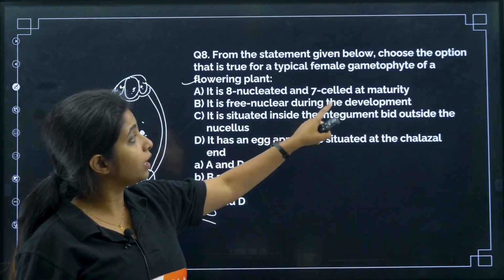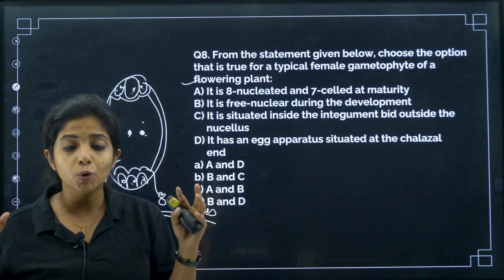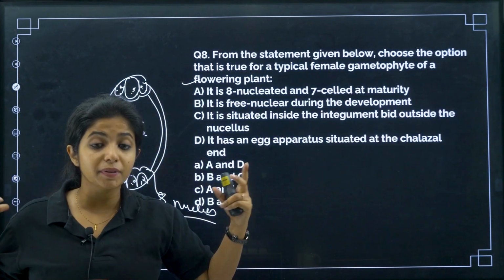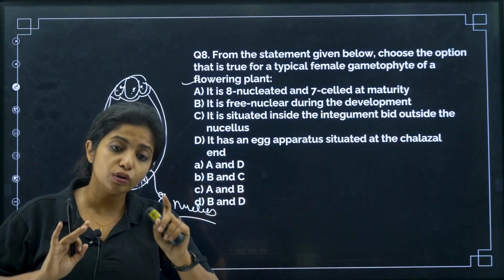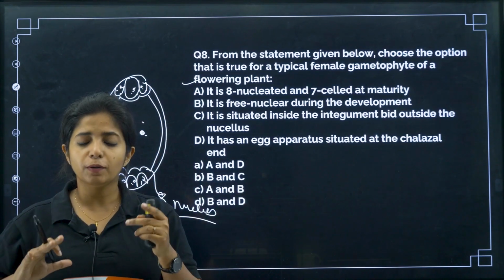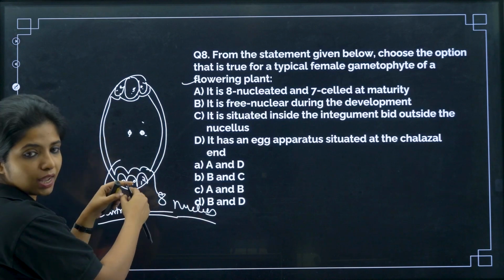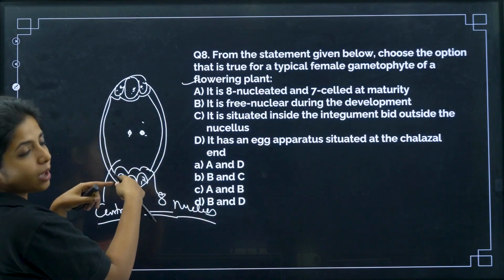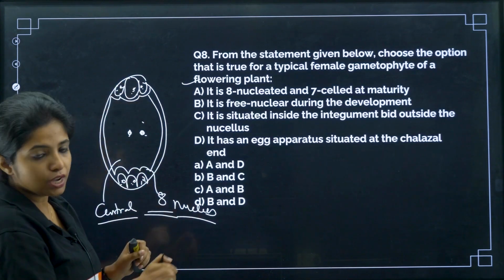Now it is free nuclear during the development. What do you mean by free nuclear? As in the nucleus keeps on dividing, but the cytoplasm is not covering it. Is it true or false? Yes, it is absolutely true. It is free nuclear during the development. Slowly cytoplasm comes around it, and the cell wall comes around it, and everything happens, and they are divided into different cells. So this is also true.